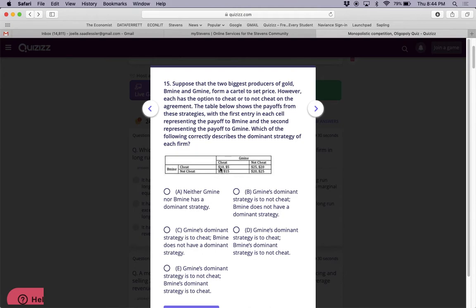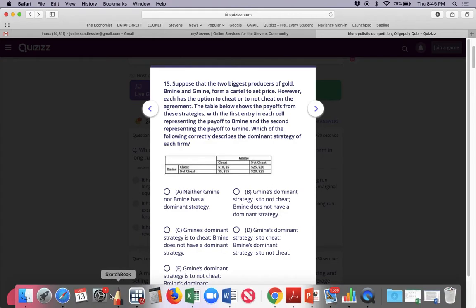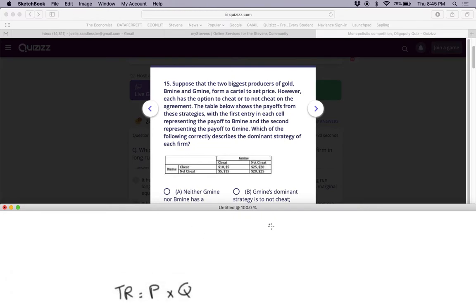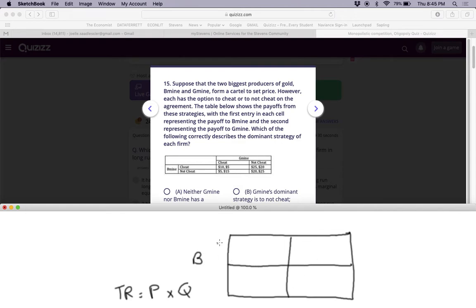So we have 10, 5, 5, 15, 25, 20, 20, 25. Okay, let's draw that over here.